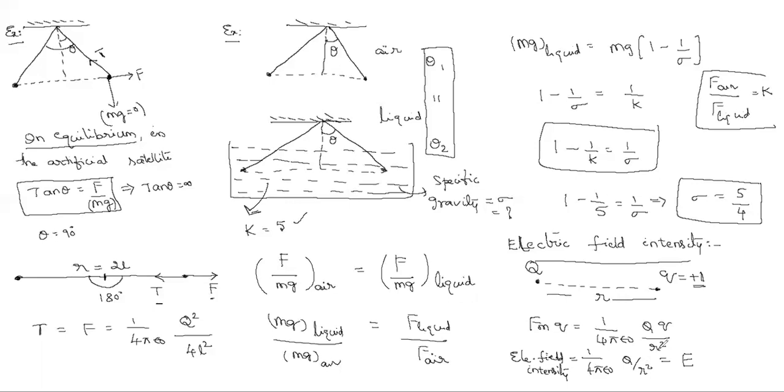Now you can interrelate F and E from this equation. F is equal to E into Q, because 1 by 4 pi epsilon naught Q by R square is E. So in place of 1 by 4 pi epsilon naught Q by R square, if I substitute E into Q, F is equal to E into Q. The force on this Q charge you can write as F equals EQ, in terms of electric field intensity.